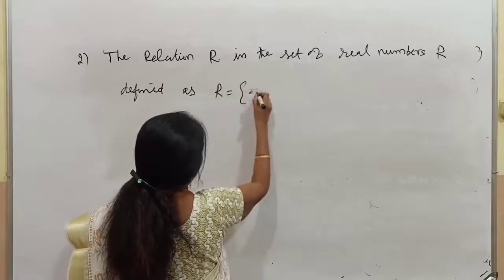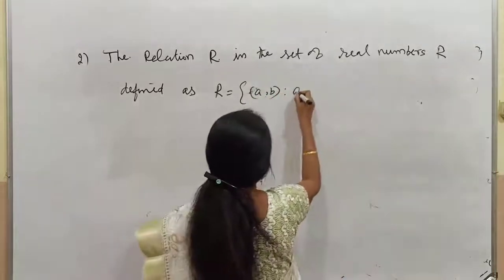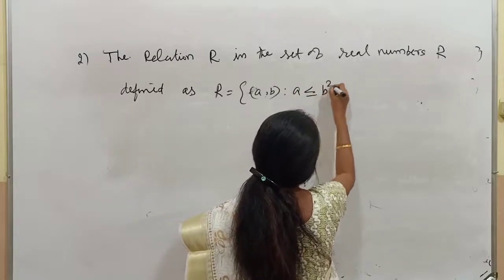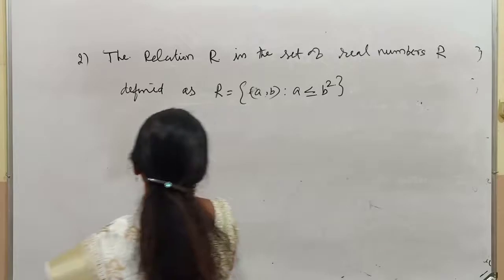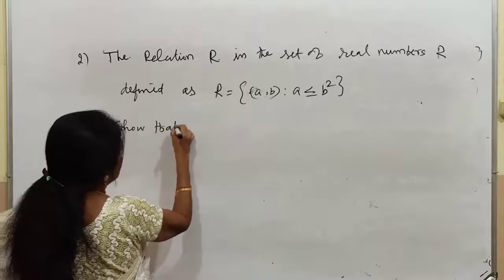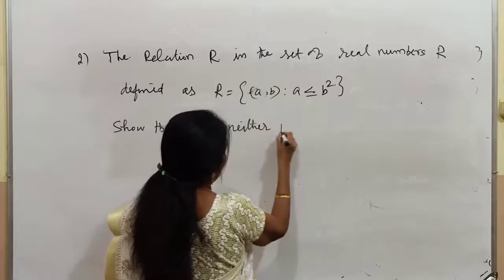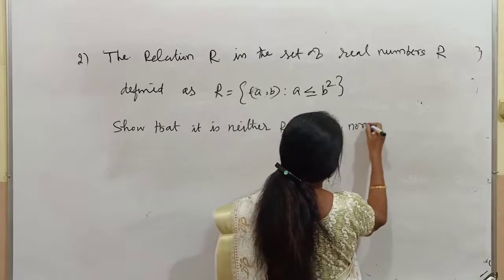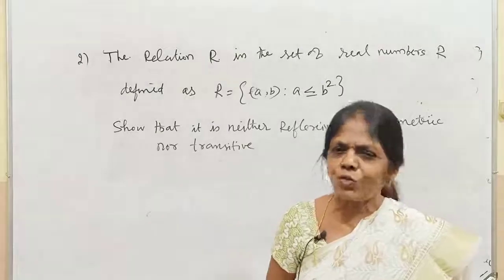It is (a, b) such that a is less than or equal to b square. It is given, show that it is neither reflexive nor symmetric. You can take any example to say that it is not true.